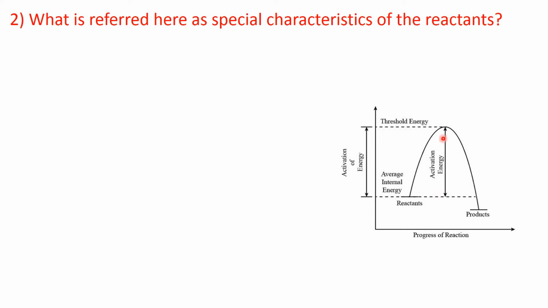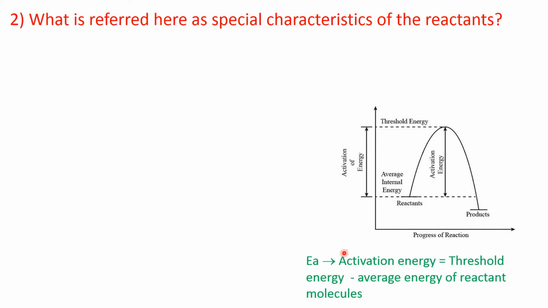This activation energy is the difference between the threshold energy and the average energy of the molecule. So, activation energy is threshold energy minus average energy of the reactant molecules.